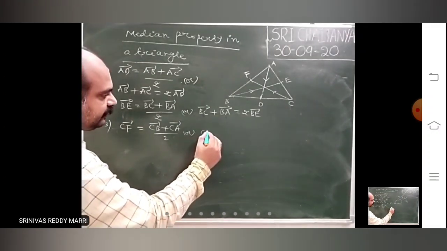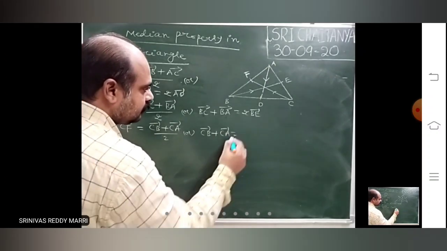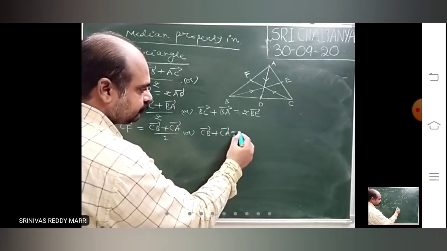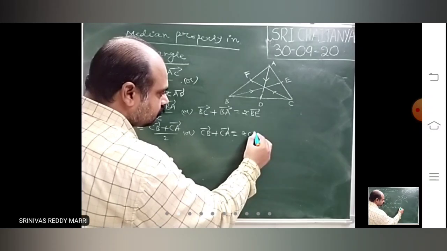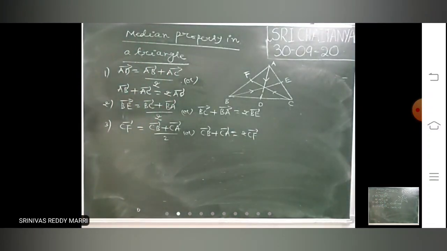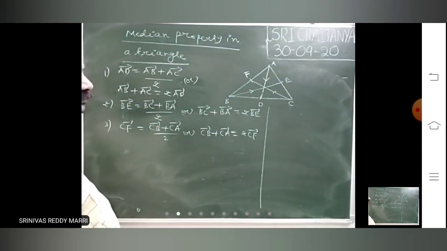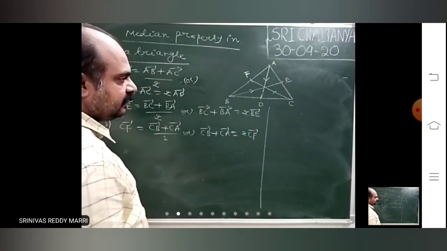Or CB bar plus equal to twice the median vector. Look, I will tell you how you got this one. I am telling here. Look at AD bar, you want now.